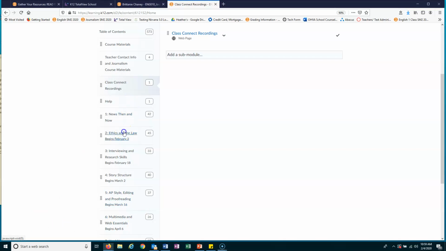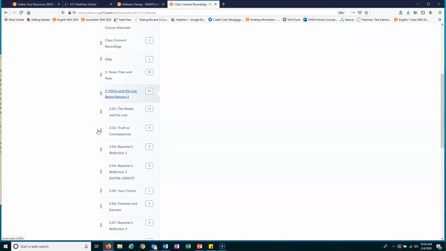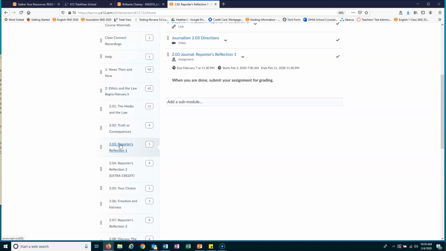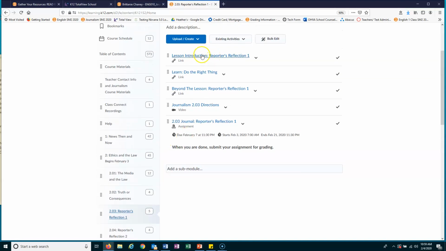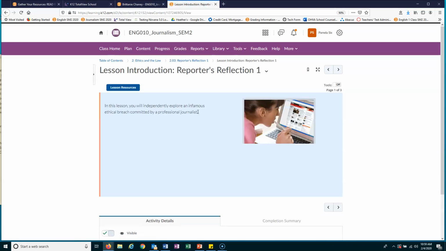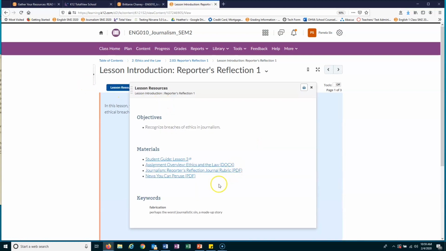But so I'm assuming that you're talking about one of the 2.03 assignments. So anything that we do for those, you're going to start up here for the lesson introduction. But it's all going to be the same place, even if you're not in 2.03. It's all going to be in lesson resources. Everything you should be able to find. So it's right here. I'm not sure if that's what you're looking at.